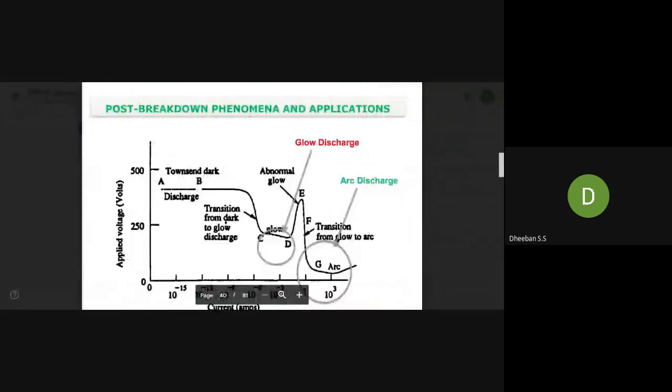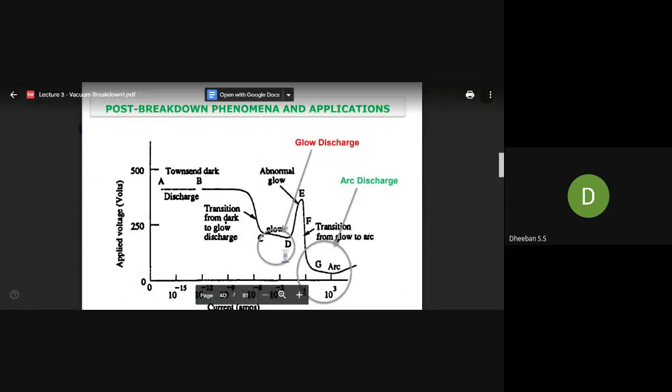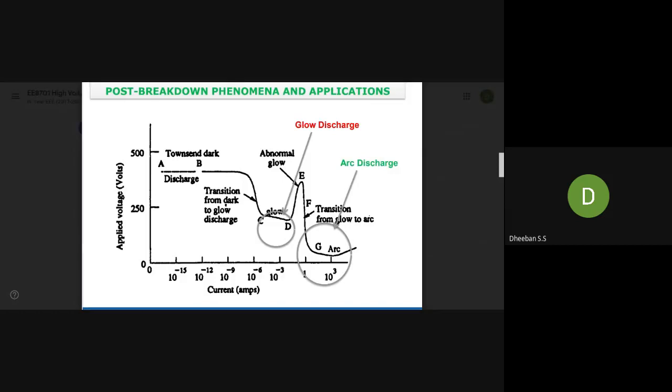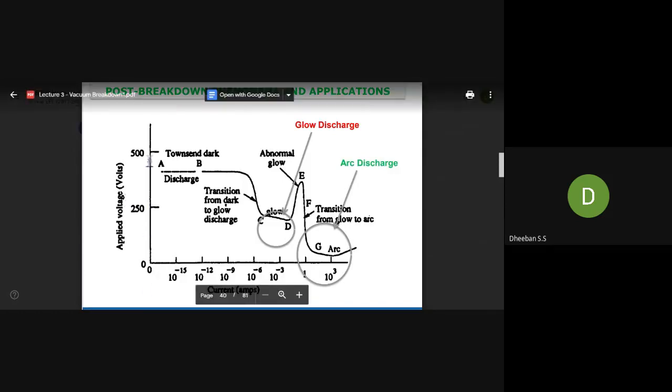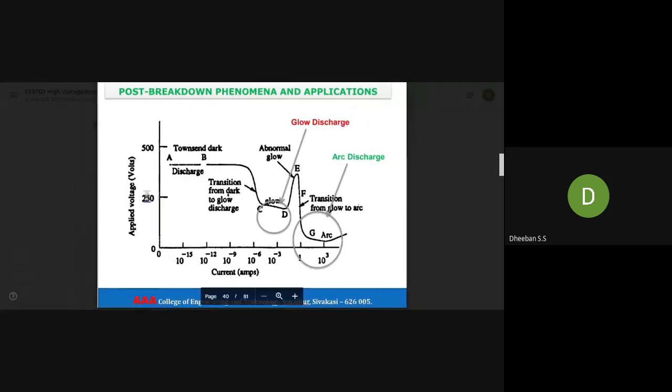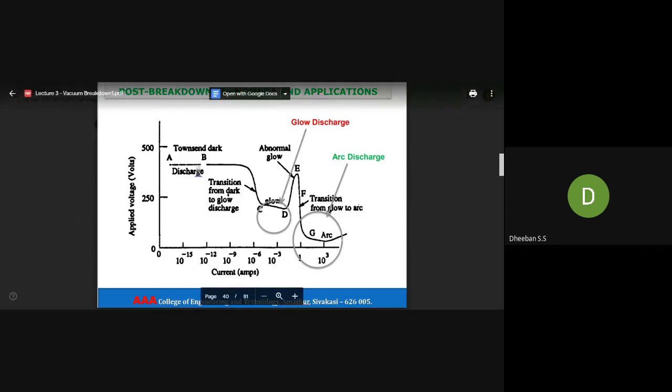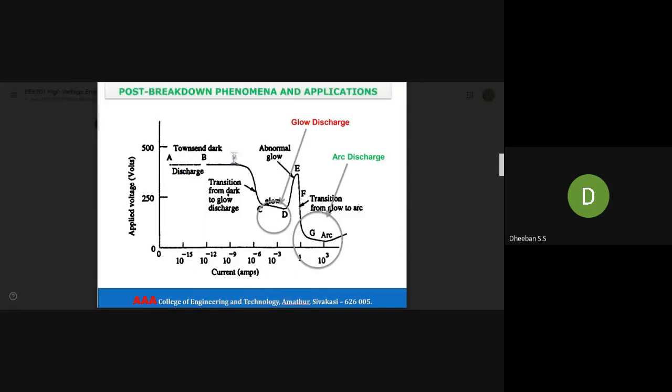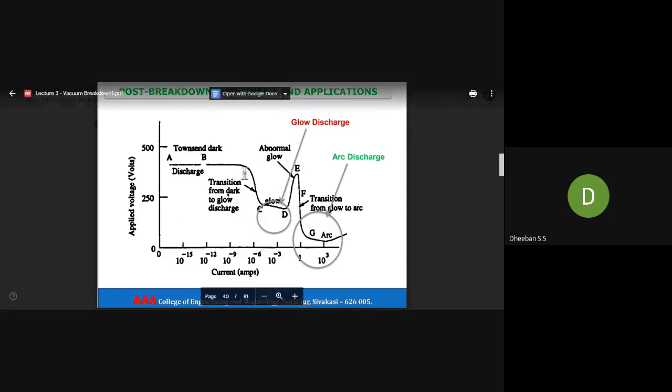So next is the discharge graph. This is the voltage-current, V-I, graph. Your voltage is on the y-axis and your current is on the x-axis. As you increase the voltage, your current also increases directly. So you get a graph which indicates the different modes of discharge in a vacuum breakdown. This is what happens in a vacuum breakdown.